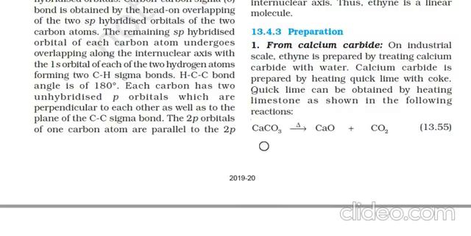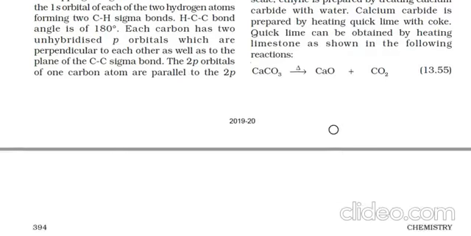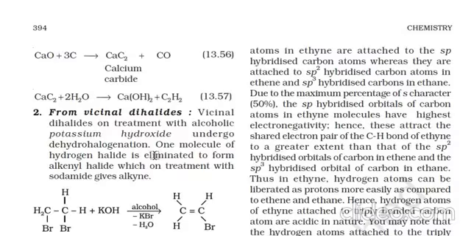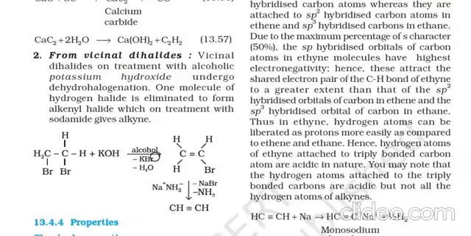CaCO3 on heating produces CaO plus CO2. Now this CaO with three carbon atoms produces calcium carbide. This calcium carbide with water produces calcium hydroxide and acetylene, or ethyne.